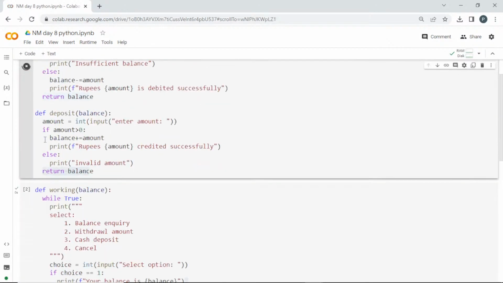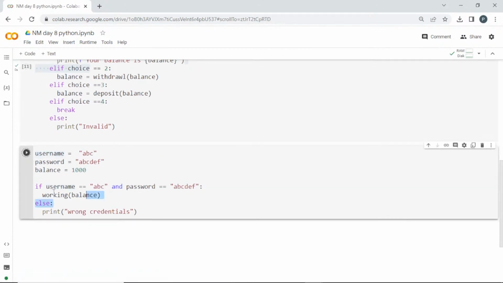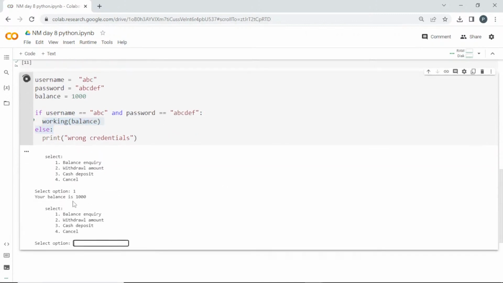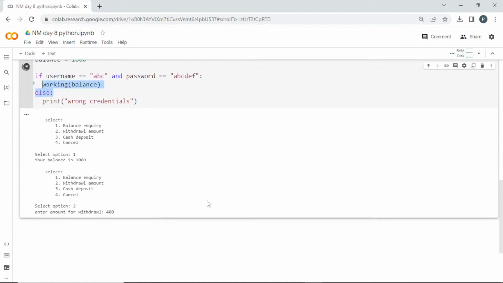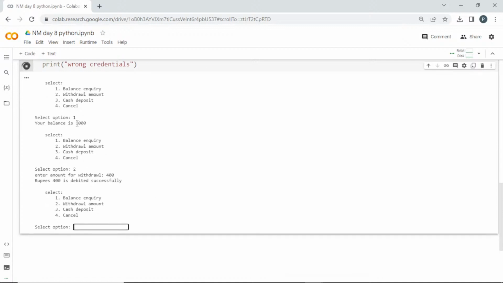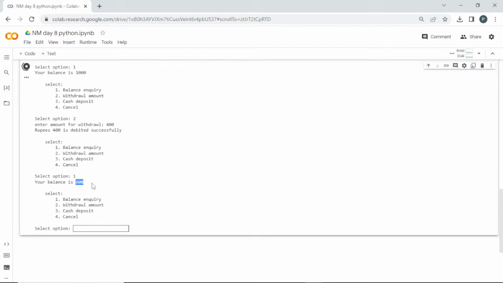To run this, I'll run all these functions, and it asks me what to select. Let me go into the balance inquiry first. It prints my balance is 1000. If I go into withdrawal amount and enter some amount like 400, it says 400 is debited successfully, because I have 1000 and I am asking for 400, so I have enough balance. If I go into balance inquiry, see here it is telling my balance is 600.